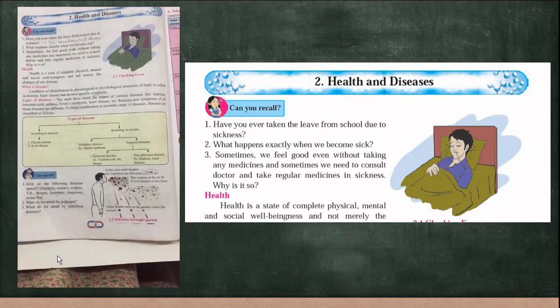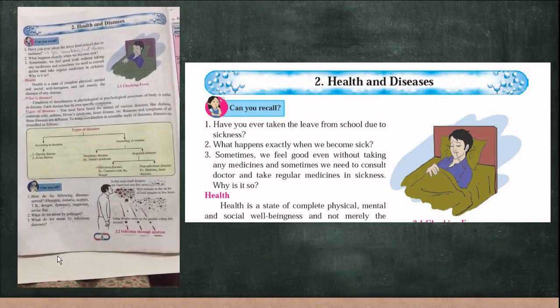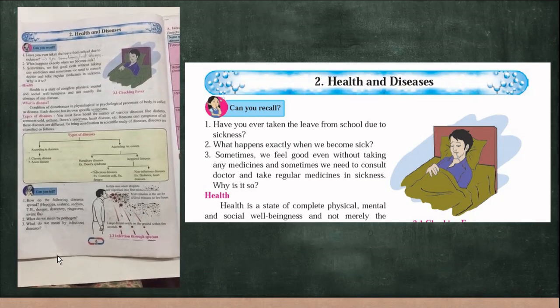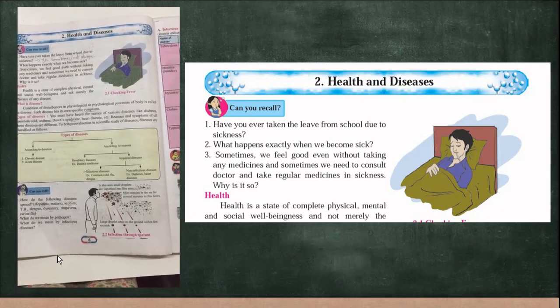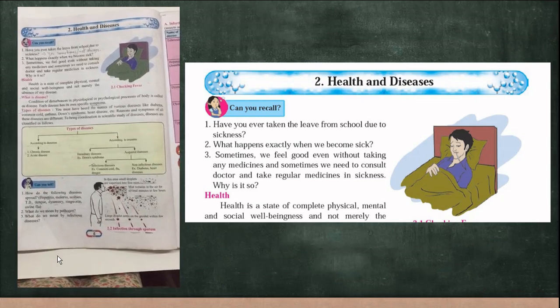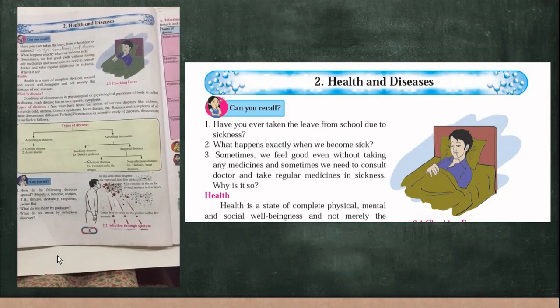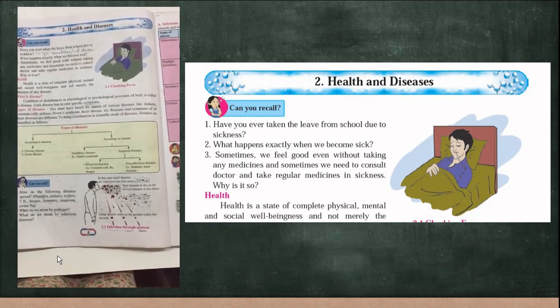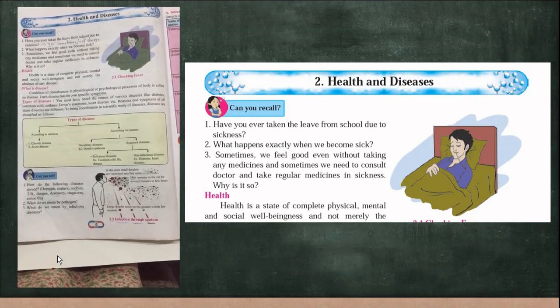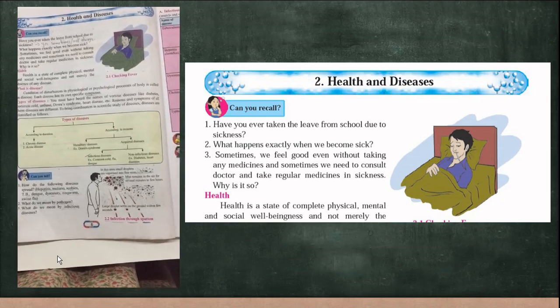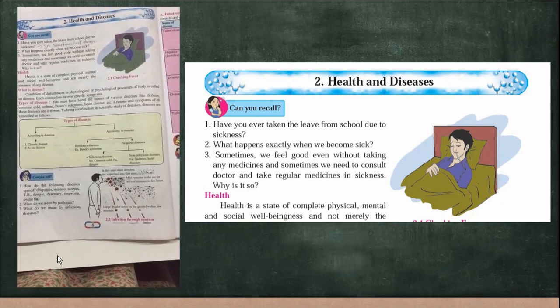Now, what is a disease? A disease is nothing but a condition of disturbance in the physiological or psychological process of a body. Physiological process relates to the functions of the body, whereas psychological is related to mental health. Each disease has its own specific symptoms.